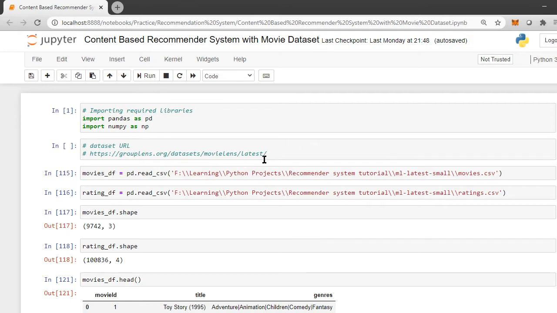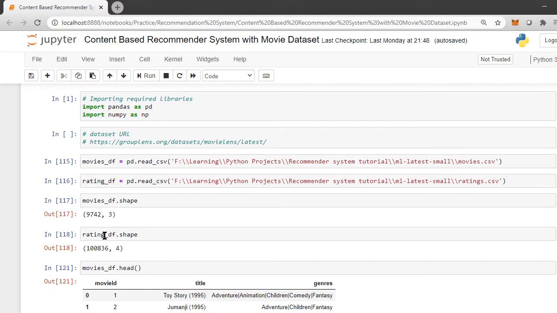Now, the database which we have is in two parts, movies and ratings. The movies data frame has a list of all unique movies available to us. We have 9,742 movies, and the second data frame is the ratings data frame, where we have around 1 lakh ratings given by various users to these movies.